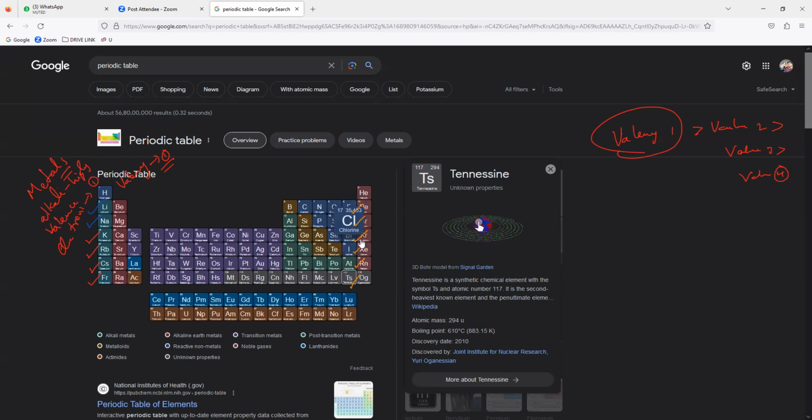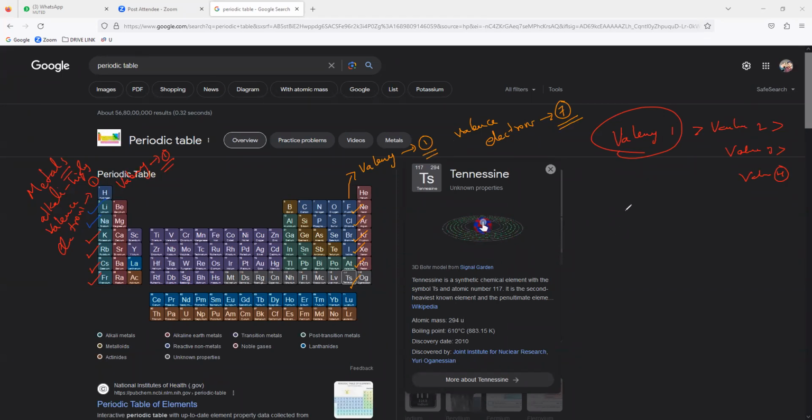These four we used to call highly reactive nonmetals, whose valency is 1 and valence electrons are 7. How many valence electrons, everybody? Valence electrons are 7 and valency is 1.